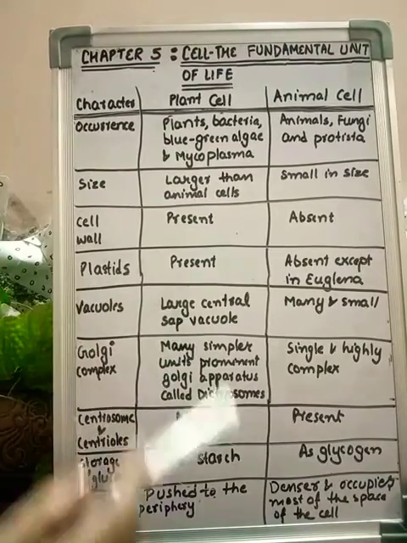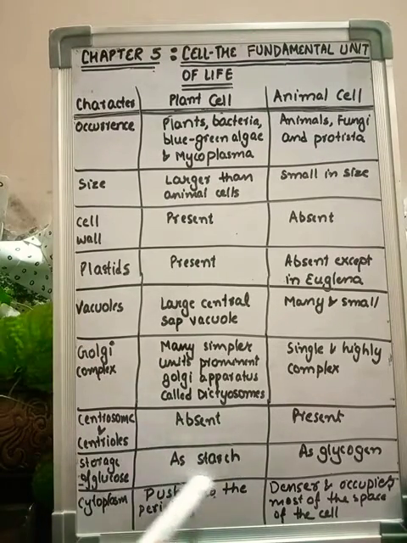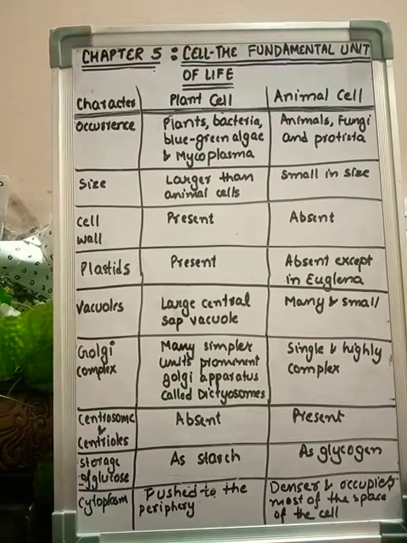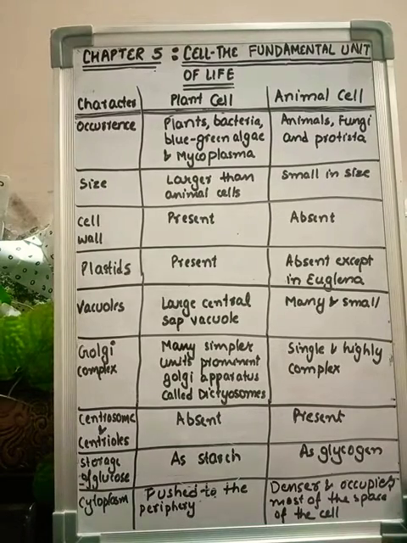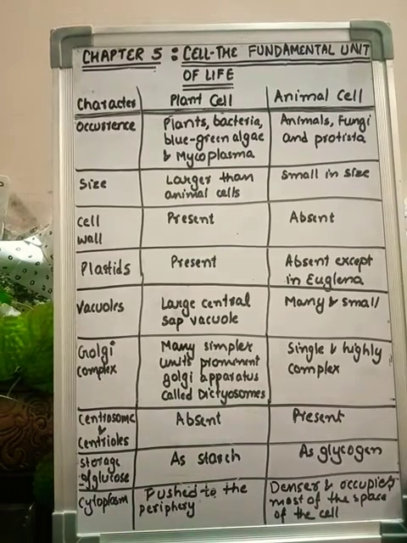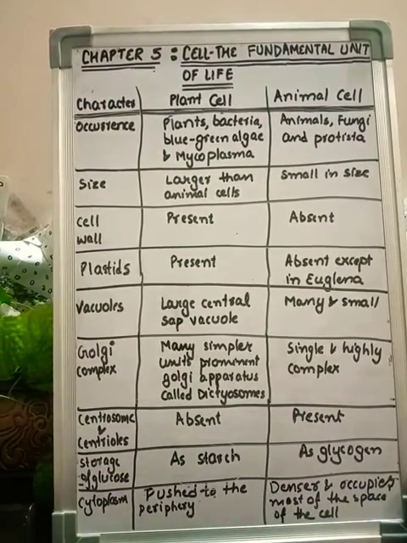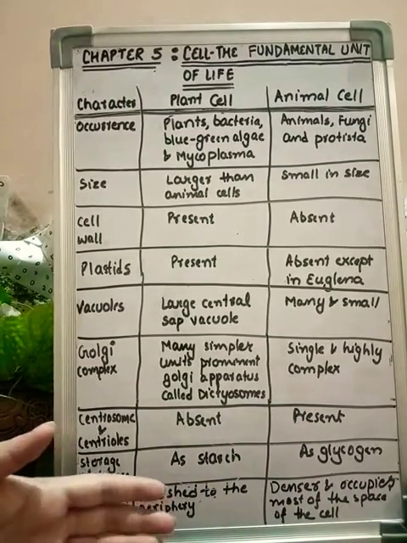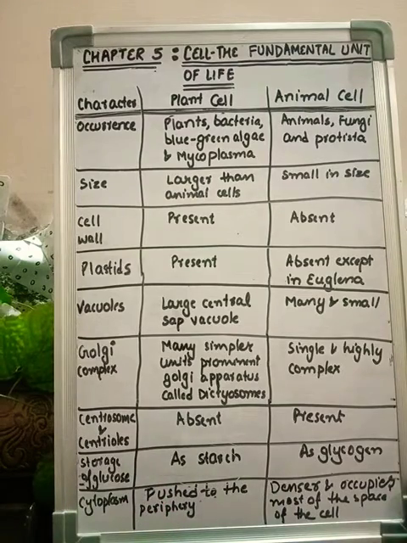So in case of plant cells, the storage of glucose is in the form of starch. Starch is also a form of carbohydrate. But in case of animal cells, the glucose is not stored as starch, but it is actually stored as glycogen. Understand, this is also a simpler form that is formed after the digestion of the carbohydrates.